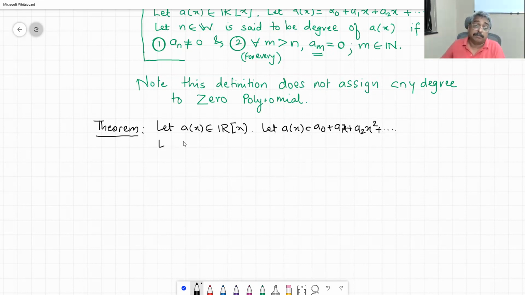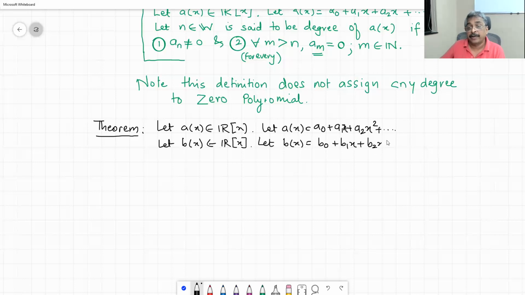Let b of x belong to polynomials over real. Let b of x be equal to b0 plus b1 x plus b2 x square plus dot dot dot.